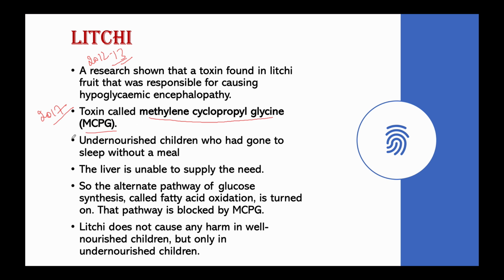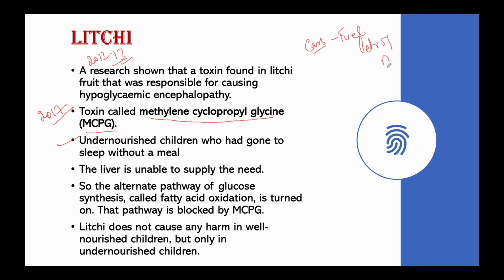Now what is happening? See, early morning it is normal for blood sugar to dip after several hours of no food intake. Now, undernourished children who had gone to sleep without a meal at night develop hypoglycemia; their blood sugar drops. You should understand, cars need fuel. What is the fuel for them?